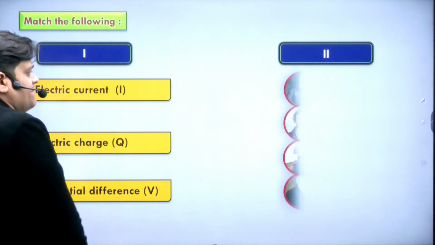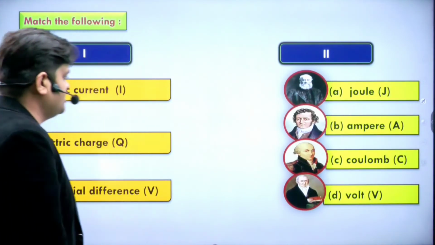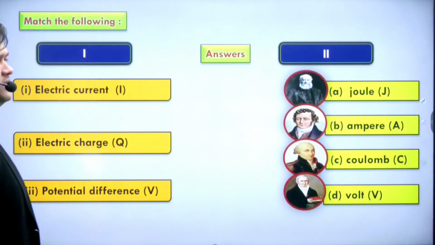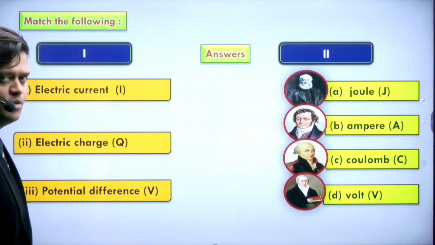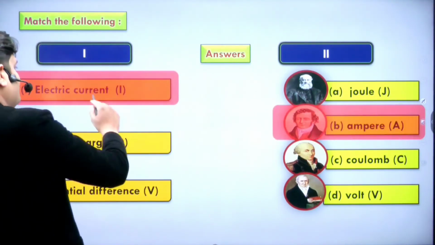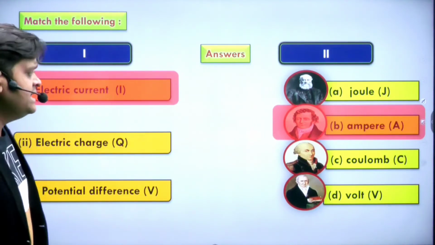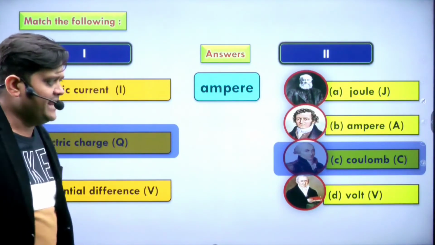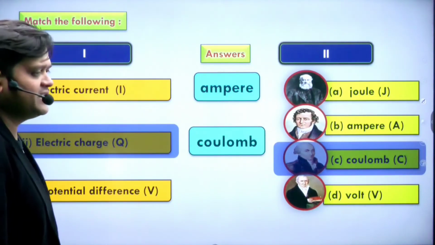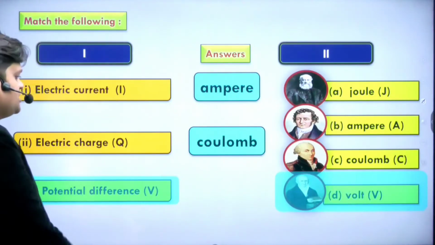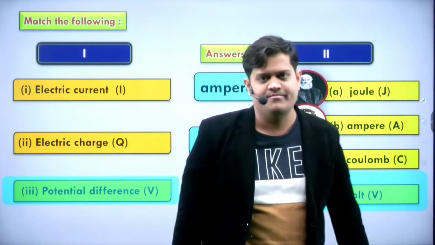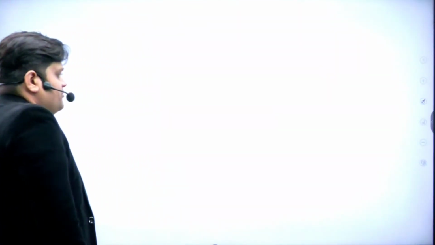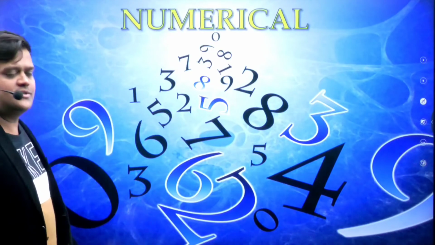Now we are going on to match the following, some questions. First question, match the following. Here there are some quantities and here some units. Electric current is matched with the ampere. Electric charge is matched with the coulomb, the SI unit of electric charge. Potential difference is matched with the volt.